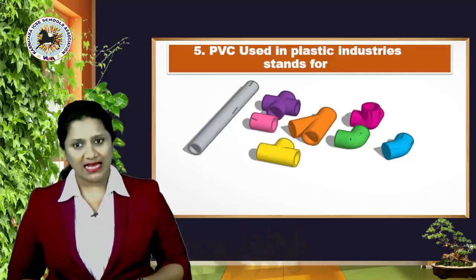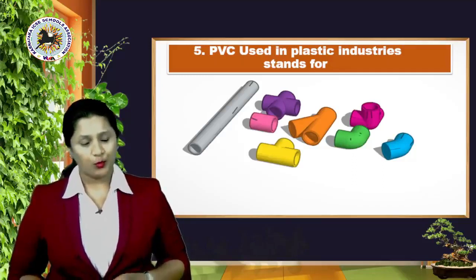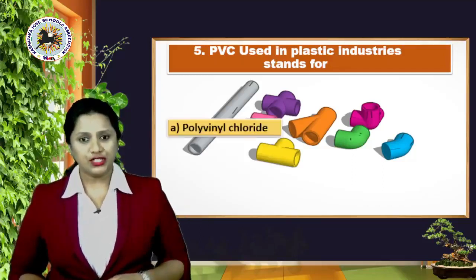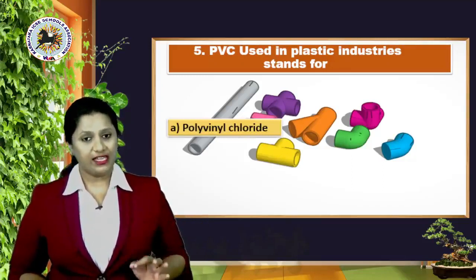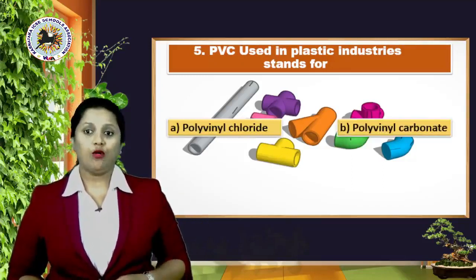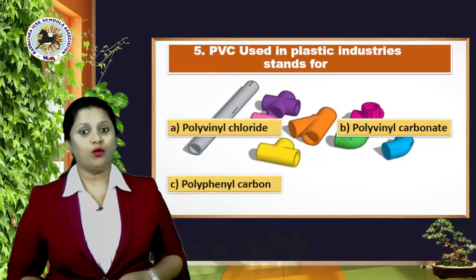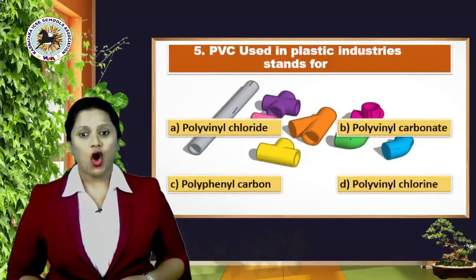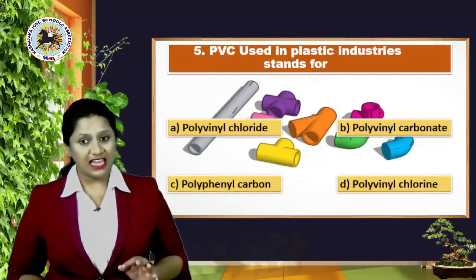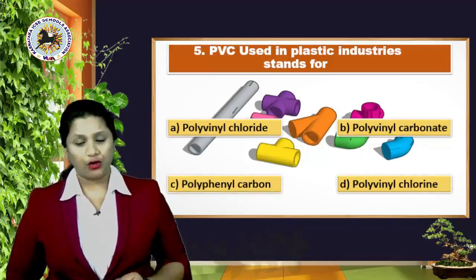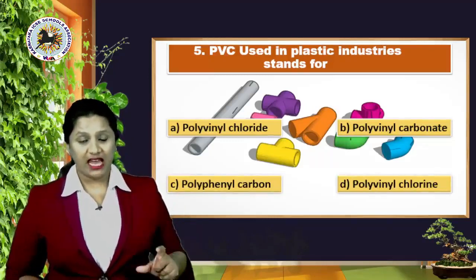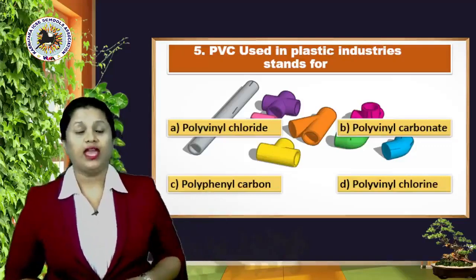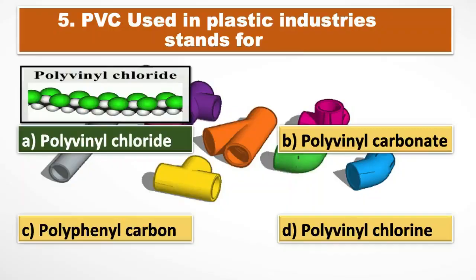PVC, used in the plastic industry, stands for what? What is the full form of it? Options: A, polyvinyl chloride, B, polyvinyl carbonate, C, polyphenol carbon, or option D, polyvinyl chlorine. Okay, check the spellings. Vinyl and phenyl, they're different. And the right answer is option A, polyvinyl chloride.